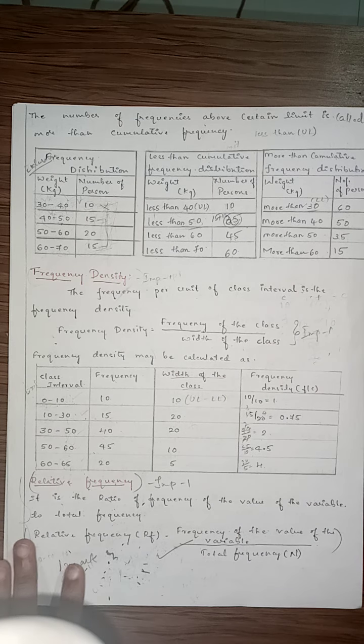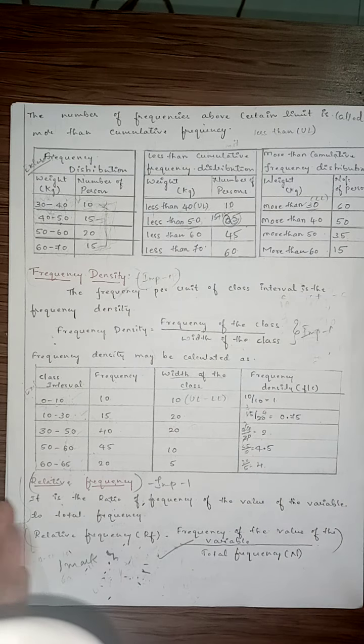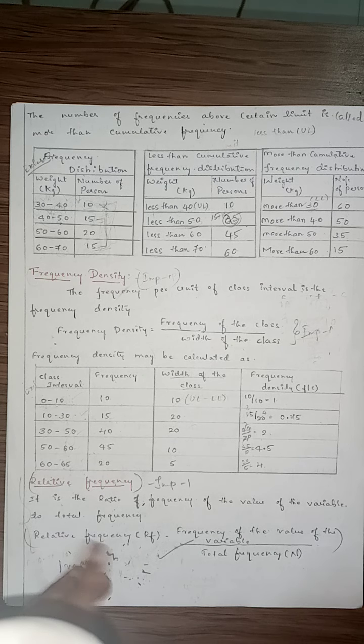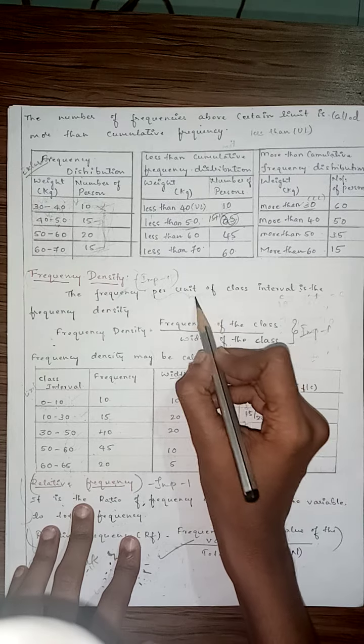Clear? So you understood how to calculate less than and more than cumulative frequencies. Correct. Next, it is frequency density. So it is very important for 1 marks. What is frequency density? And write the formula. They may ask for 1 marks, sometimes 2 marks. It depends upon them. I can't say anything. So what is frequency density? The definition is the frequency per unit of class interval is the frequency density. Unit of class interval. What it means? Per unit of class interval. What it means?